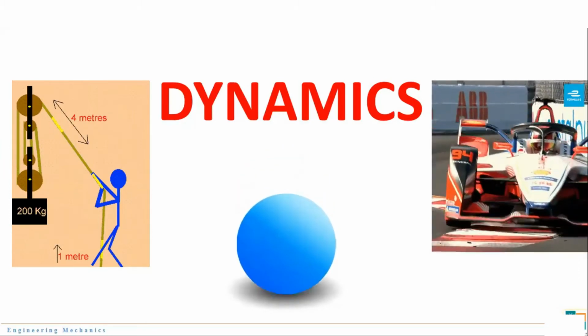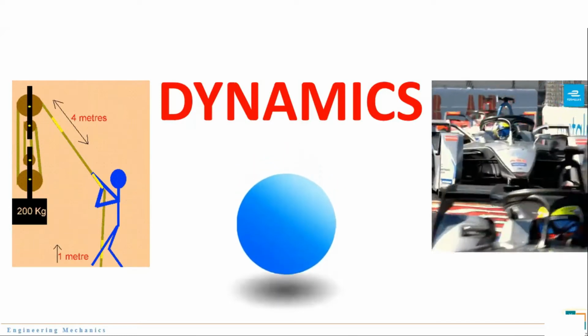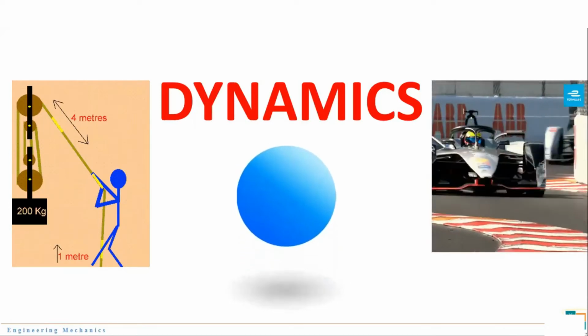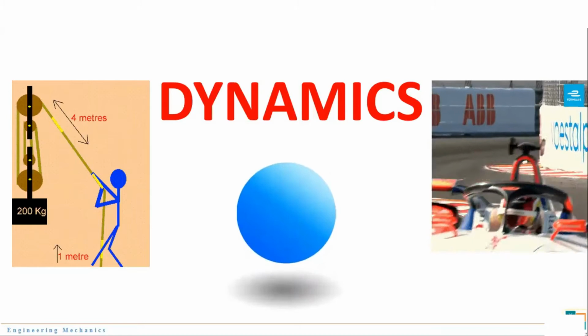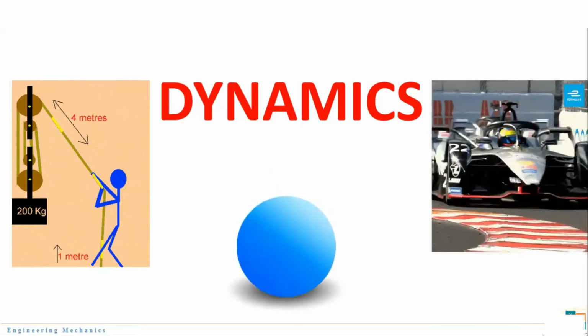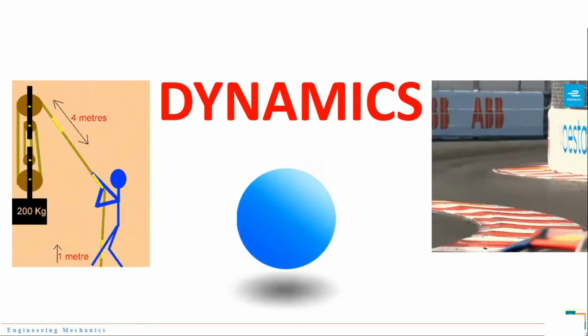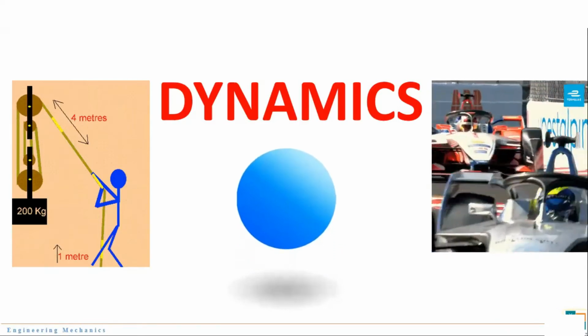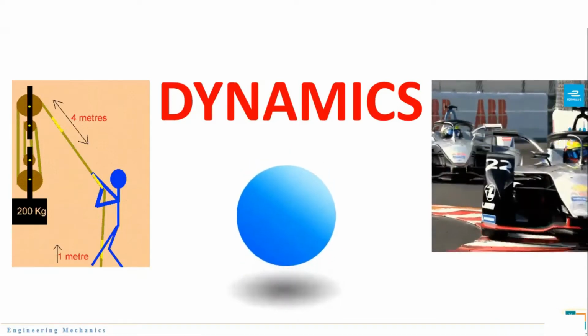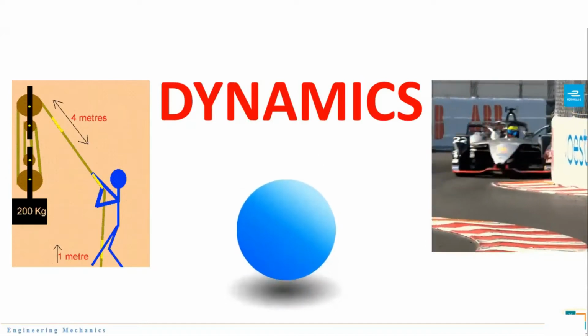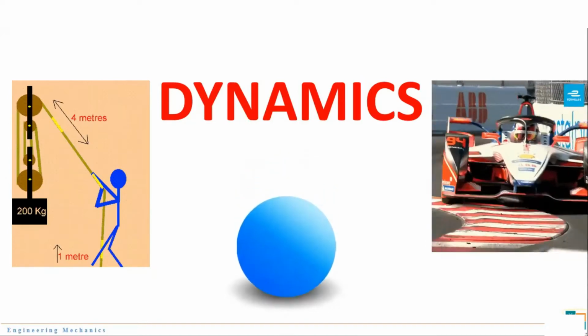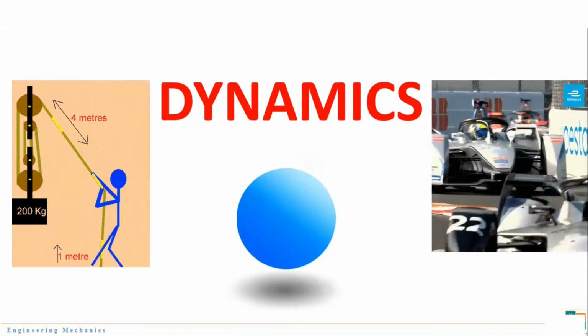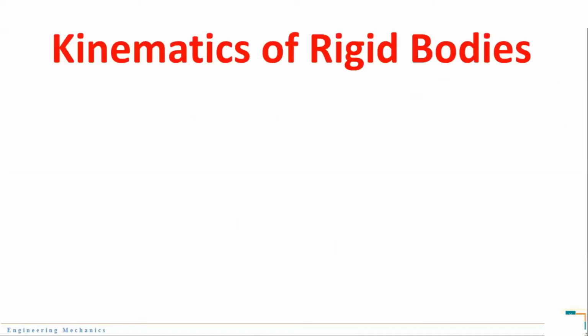The weightage of this entire part of dynamics is 36 marks out of 80 in your end SEM examination as far as Mumbai University is concerned. So out of 80 marks, 36 marks have been allotted to dynamics. With this brief information, let us now start our first topic in dynamics, that is kinematics of rigid bodies. Hope you all are geared up to learn something new.